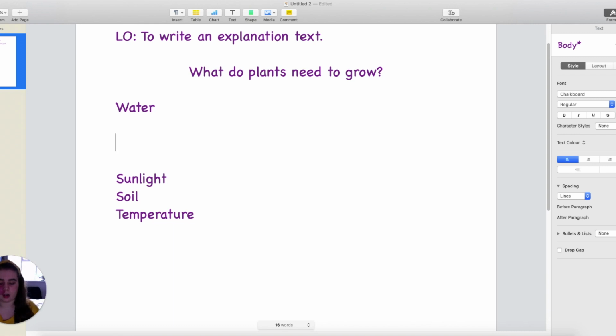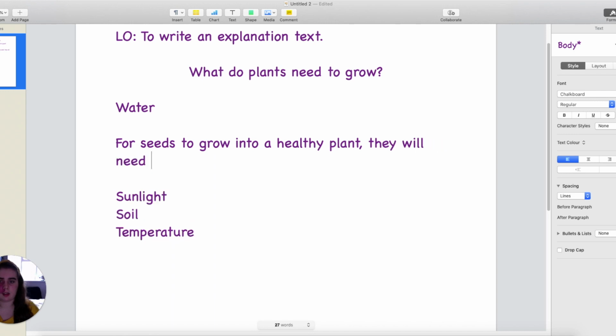So we could start with, for seeds to grow into a healthy plant, they will need just the right amount of water. And remember, you can't put too much or too little water in, so how might you write that?